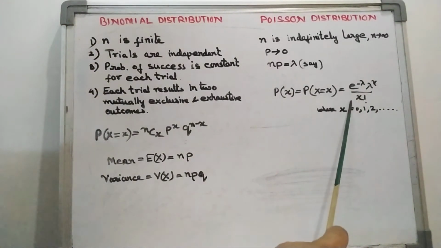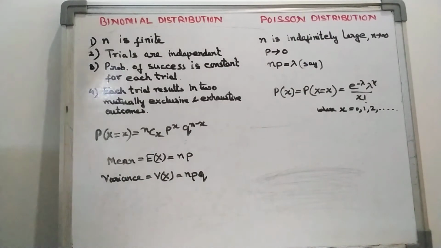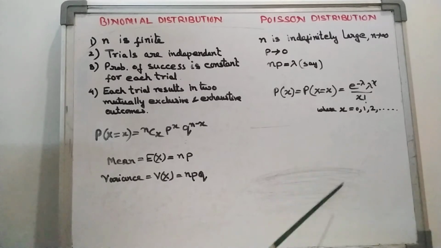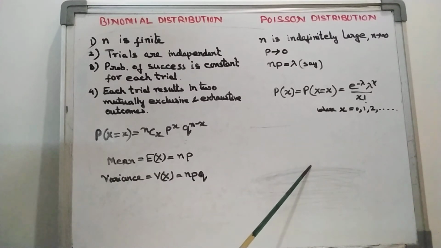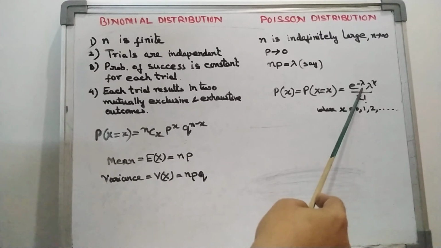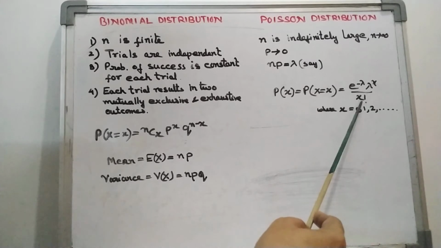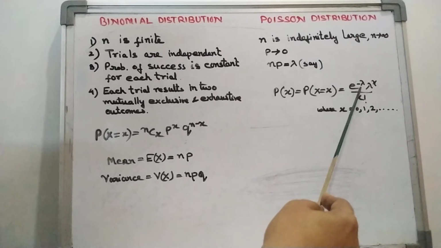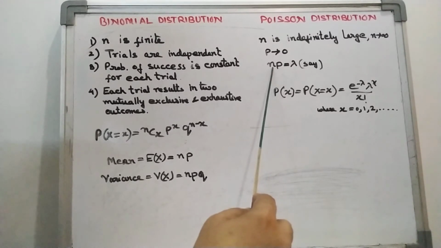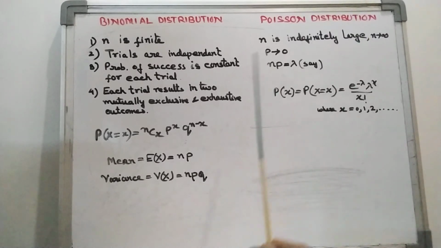this probability mass function of the Poisson distribution from the binomial distribution, because it is a limiting form of binomial distribution. And then, in the same way as you did problems for binomial distribution, you have to do the Poisson distribution problems. For that we need the formula e raised to the power minus lambda, lambda raised to the power x divided by x factorial. Lambda is the only parameter here, and lambda is np. If we know n, what is the n value? Infinite means it should be large.